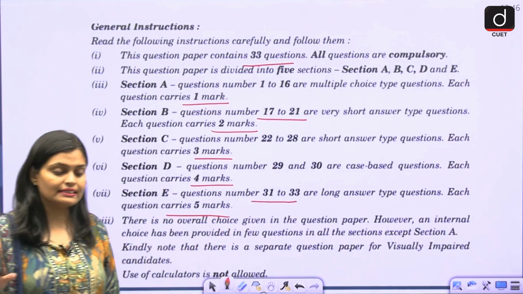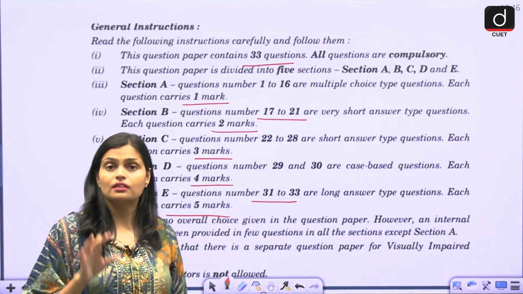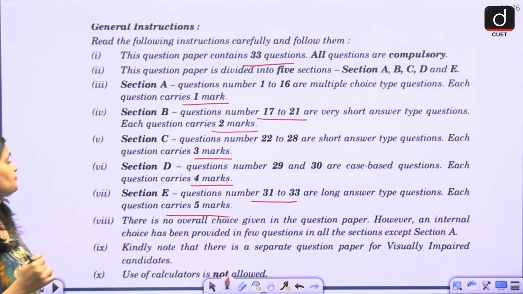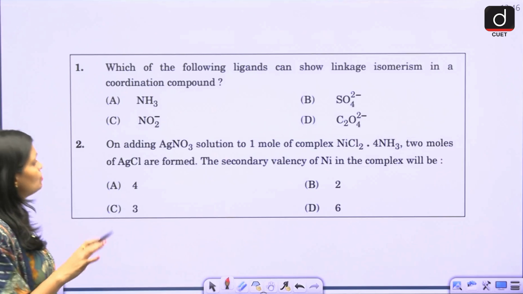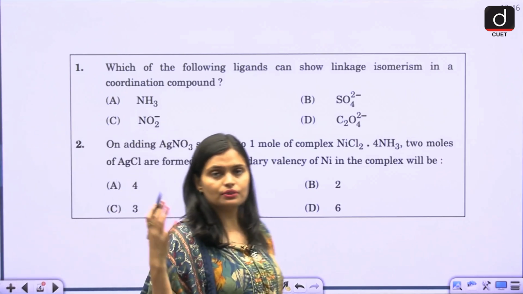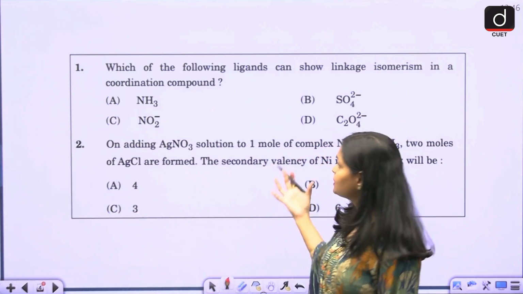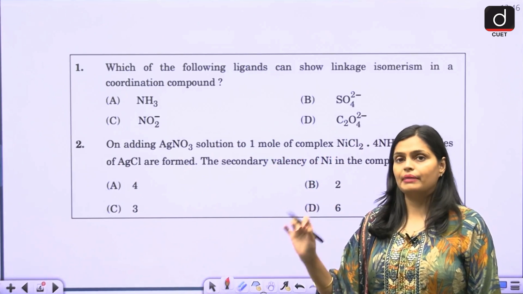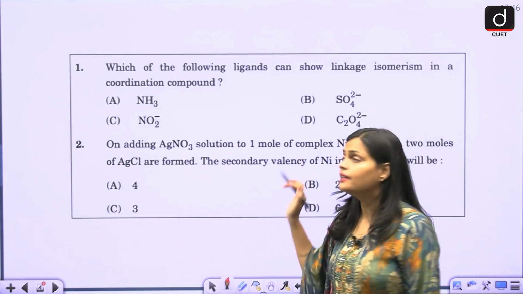Now one by one, let us see what topics they picked for your CBSE board exam. This is your Section A, and Section A covers questions 1 to 16, and all of them are multiple choice questions, right?